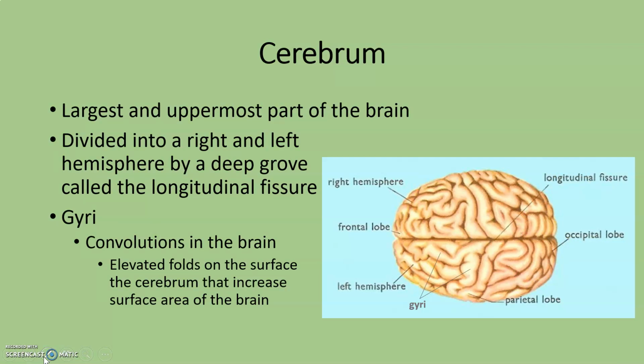The cerebrum is the largest part of the brain and occupies the whole upper part of the skull. The cerebrum itself weighs about 2 pounds. It's divided into a right and left hemisphere by a deep groove called the longitudinal fissure. And a fissure is just a term referring to deep grooves.